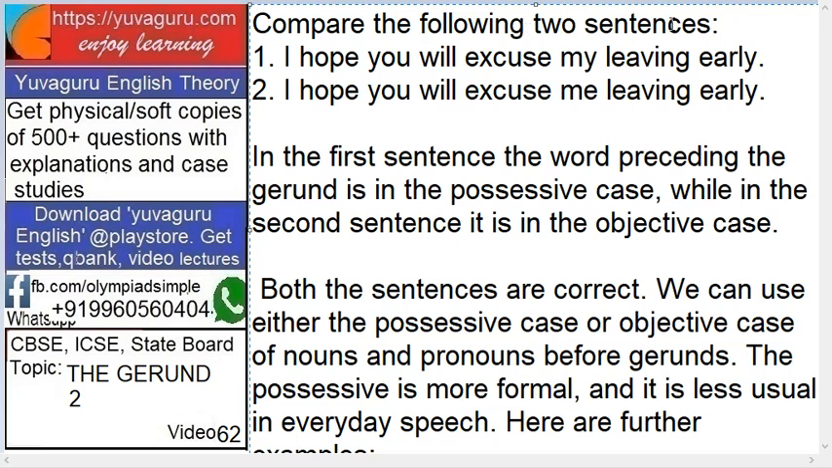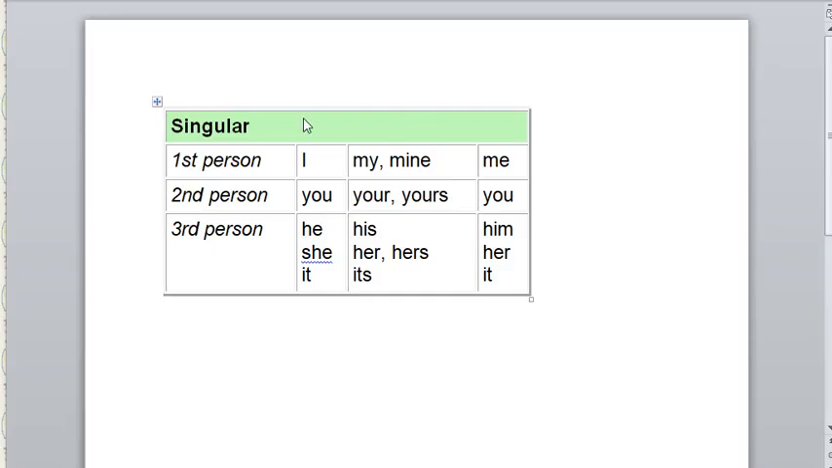Now compare the following two sentences. I hope you will excuse my leaving early, and I hope you will excuse me leaving early. What is the difference? My and me. What is my and what is me? In the first sentence, the word preceding the gerund, see this leaving is a gerund, is in the possessive case. My is a possessive case and me is an objective case, while in the second sentence it is an objective case. Now what is possessive case? What is an objective case? We have already covered this in nouns and pronouns also.